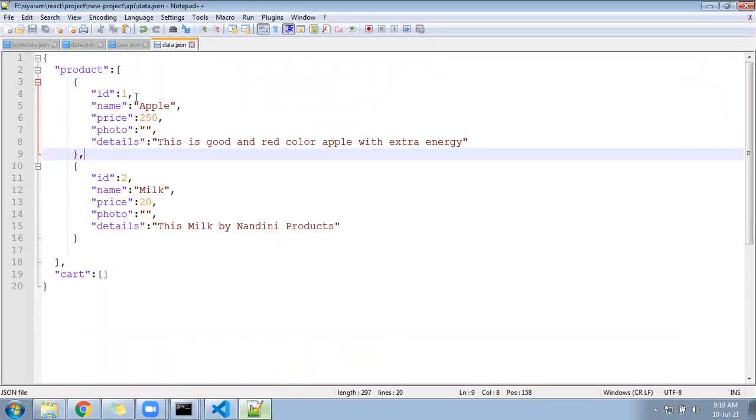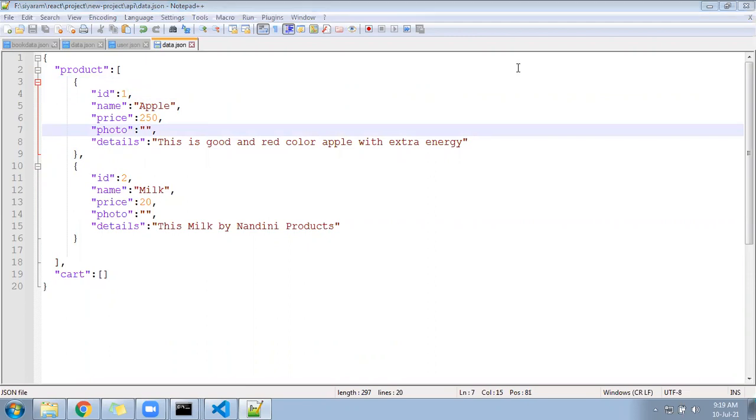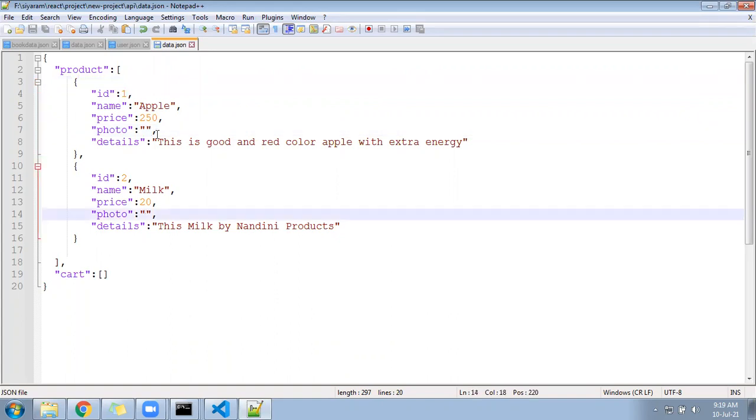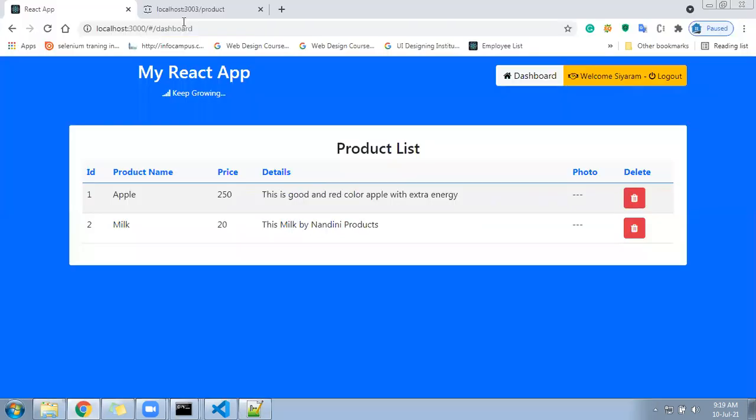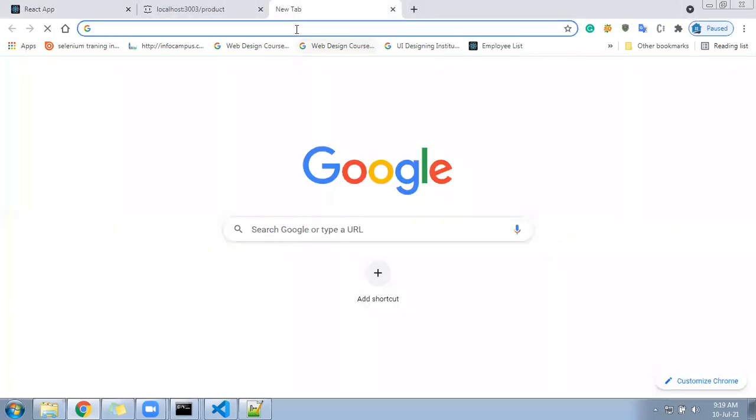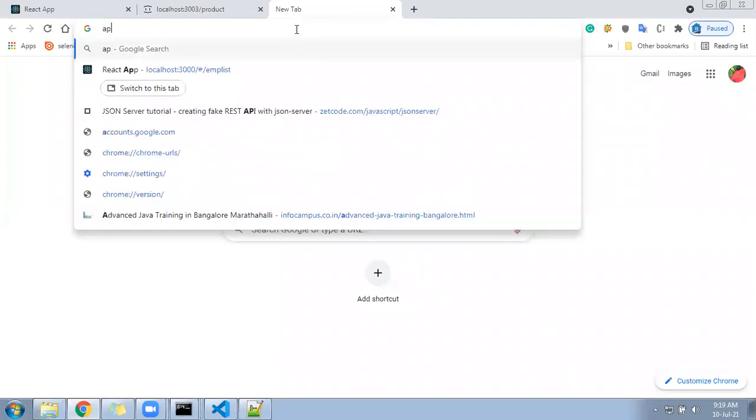Now after that, in this data.json file, what should happen? The photo should have a photo name or a URL that we can access from the internet, and we can give it here directly. Let's come back, I'll guide you. I'll go to Google. Which one is the first? First one is called apple, second one is milk. So let's write here apple photo.